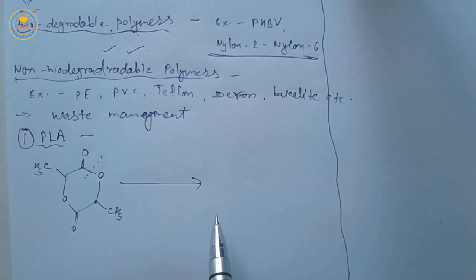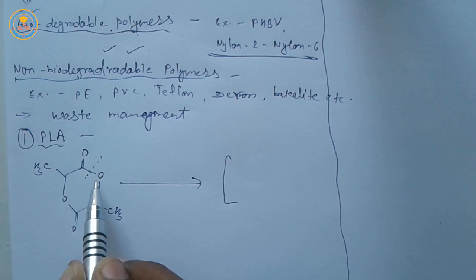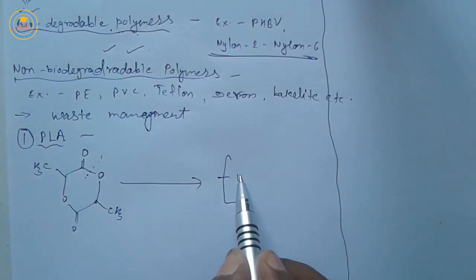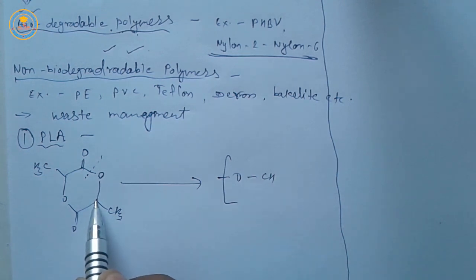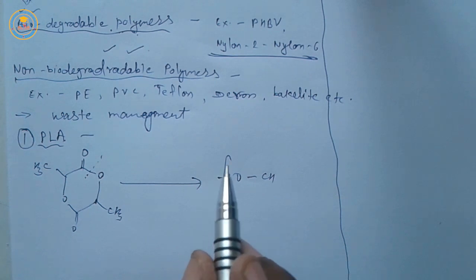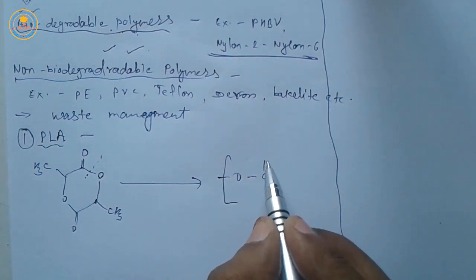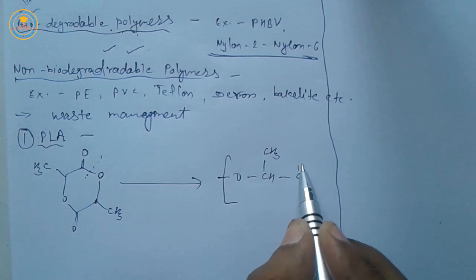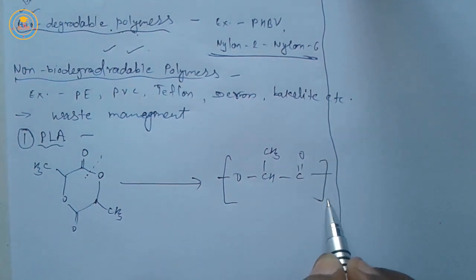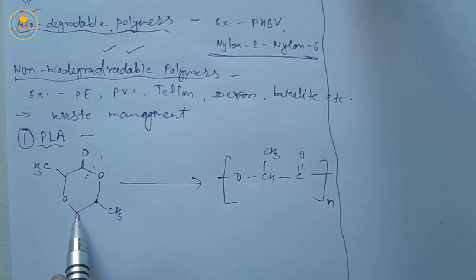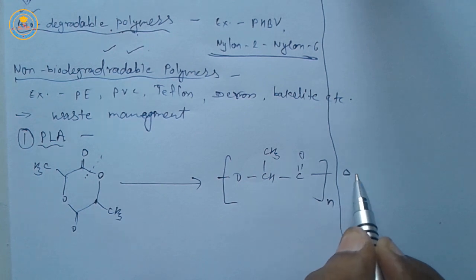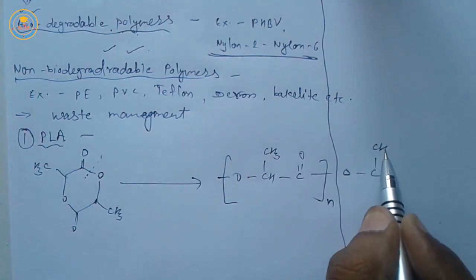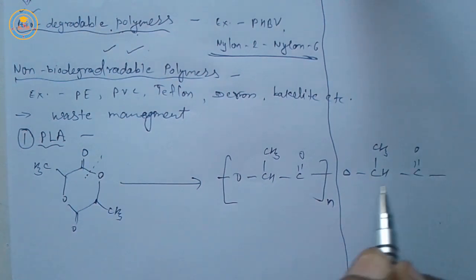So, to write the structure of PLA, from that end OCH, here one hydrogen is present on carbon because carbon is a tetravalent element, CO whole n, after this CO OCH3, similar to the part.